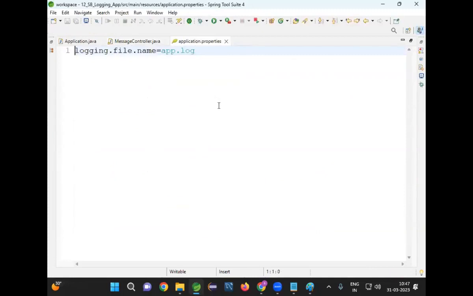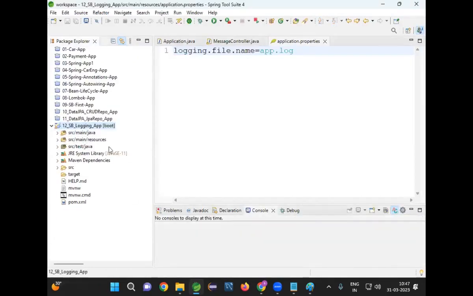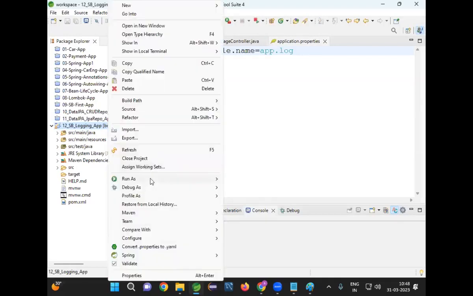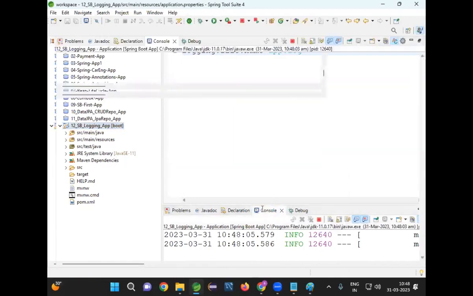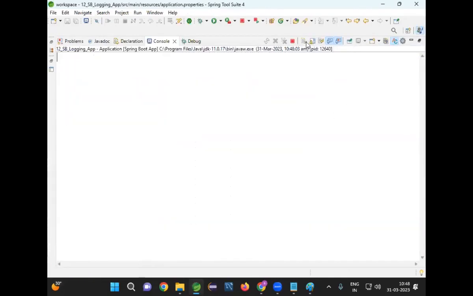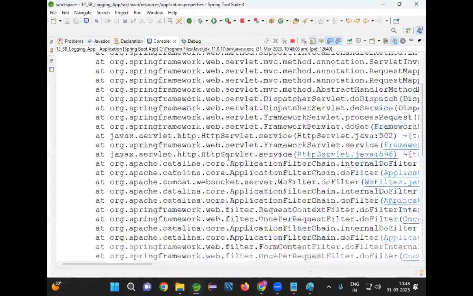Am I setting the log level or not? I'm not setting the log level. When I don't set the log level, what is the default log level in the project? The default log level is info. Now right click, run as boot application. Clear the console. Go to the project and send a request to welcome, then go to the console and check it.